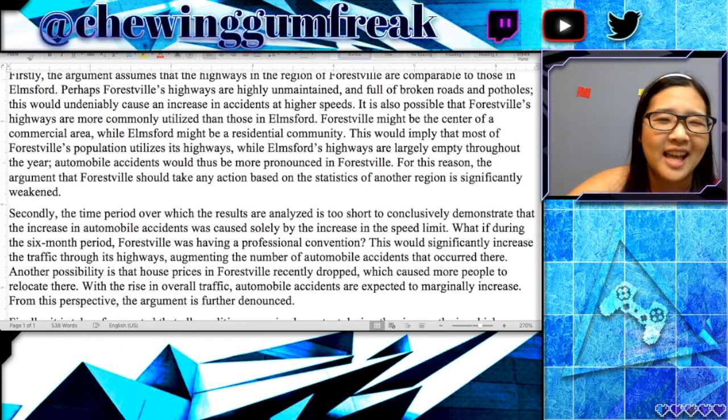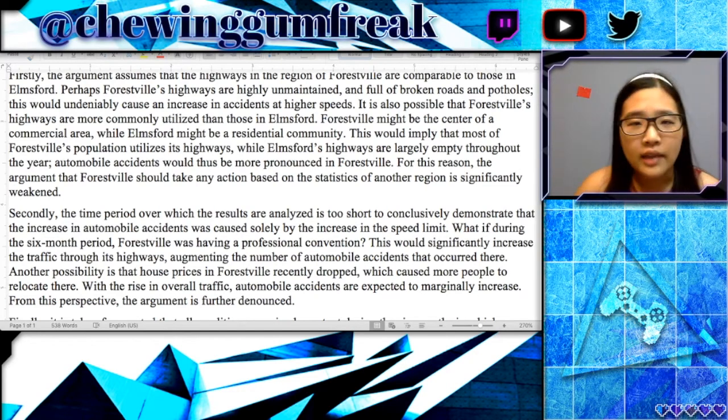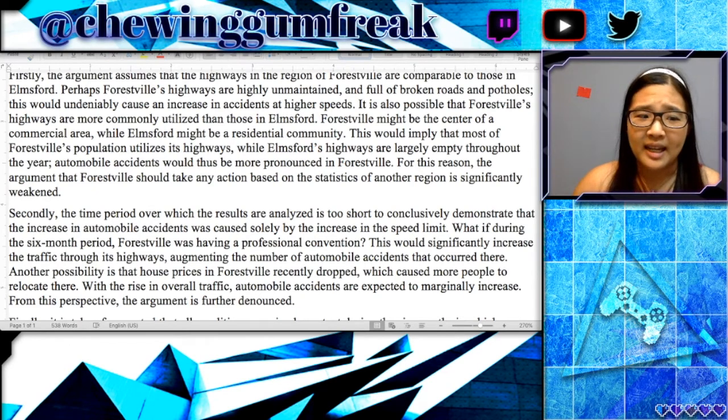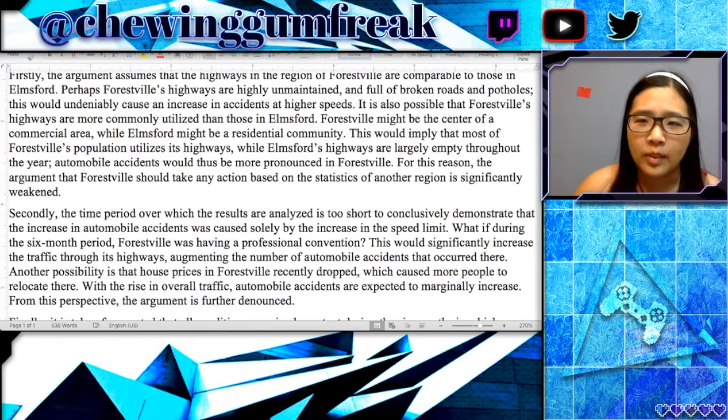Based on what I said about the previous paragraph, you can probably guess what I'm going to say here. But essentially, this argument is extremely weak because the writer is claiming that the flaw in the argument is the time period. But it's really not. The time period has almost no impact on the argument at all.